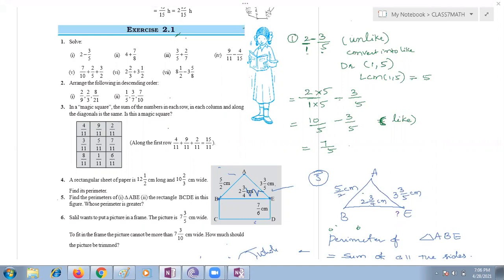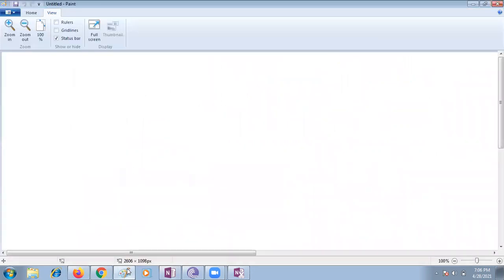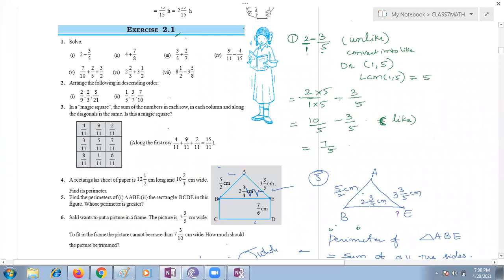If the numerator is greater and the denominator is less, let me show our different types of fractions. If the denominator is less than the numerator, then it's an improper fraction.